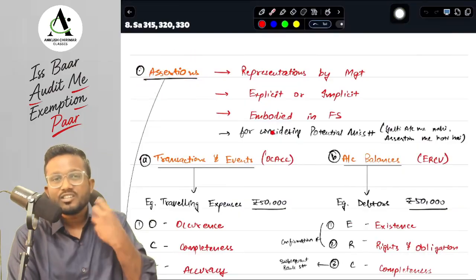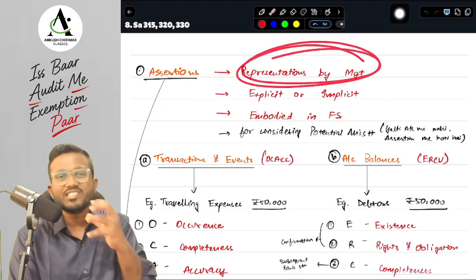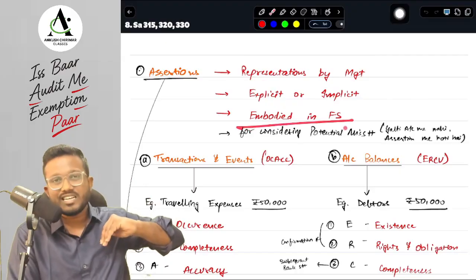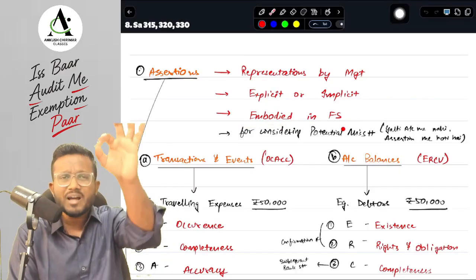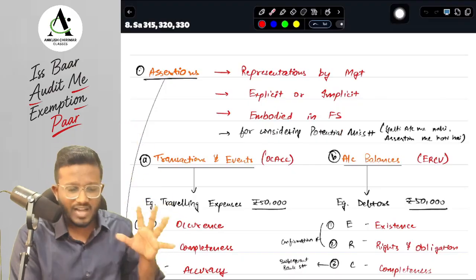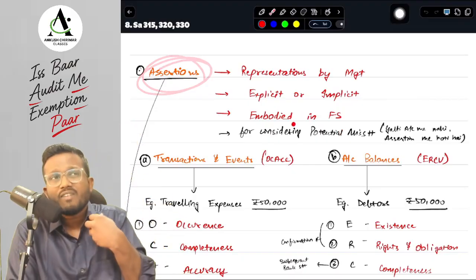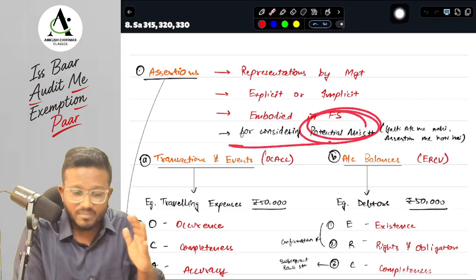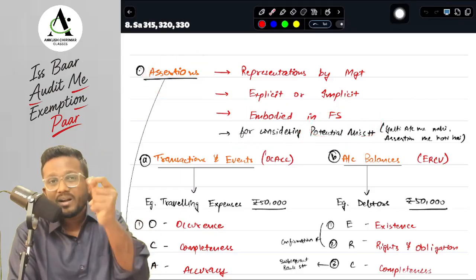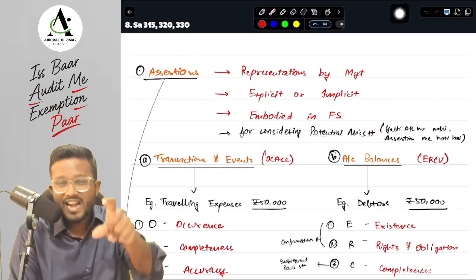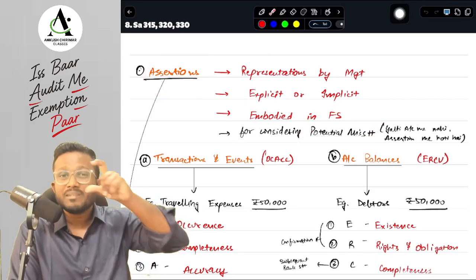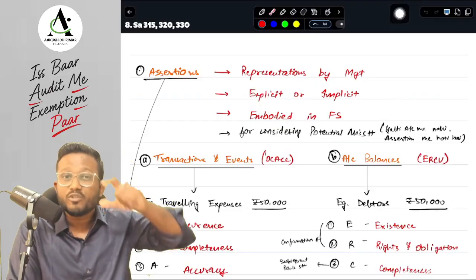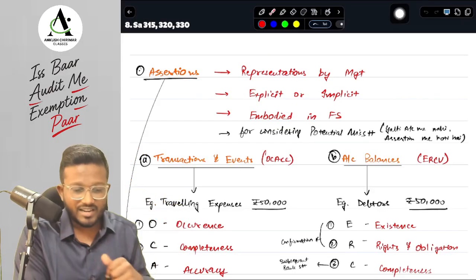What is an assertion, sir? Assertions are basically all the representations made by the management, embodied in the financial statements. All the representations management has made in the financial statements are called assertions. And why is the auditor concerned with assertions, sir? The auditor considers whether any potential misstatement is there in the assertion or not. Repeat with me, you can comment down this particular line: the mistake is not in the account, the mistake is in the assertion. Accounts are not misstated, assertions are misstated. So we have to identify the potential misstatement that can happen in the assertion.